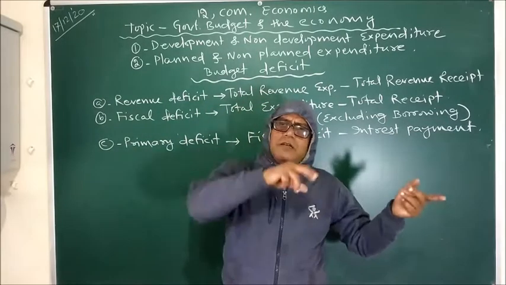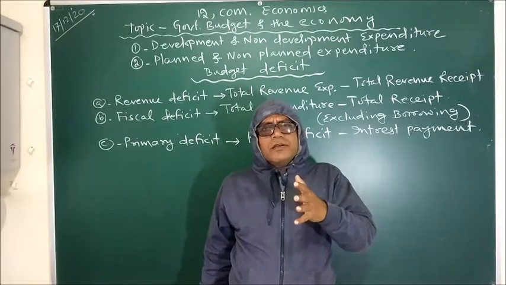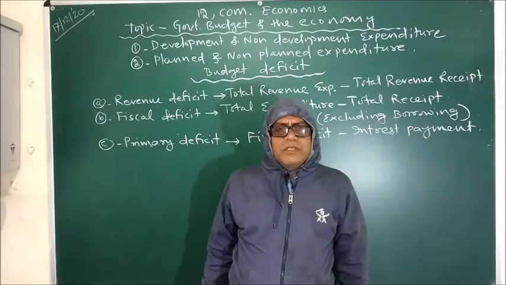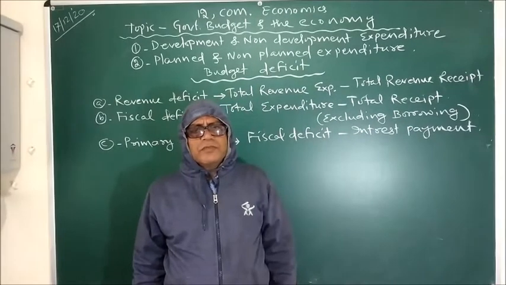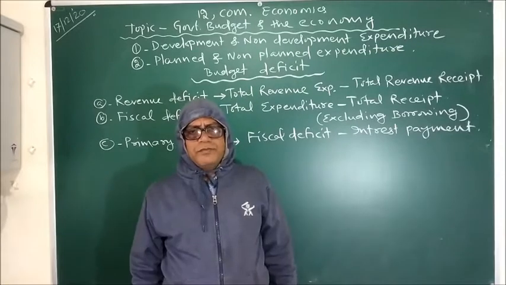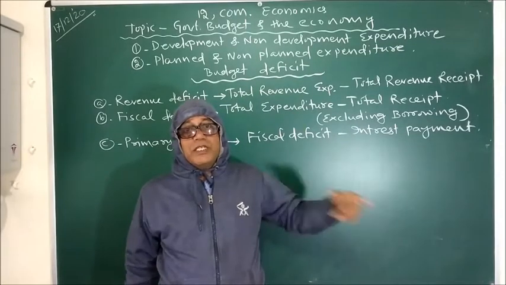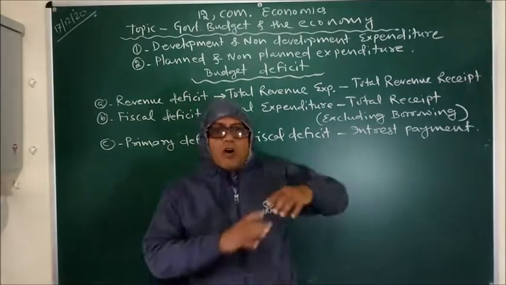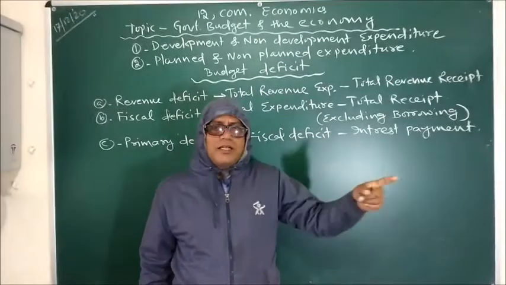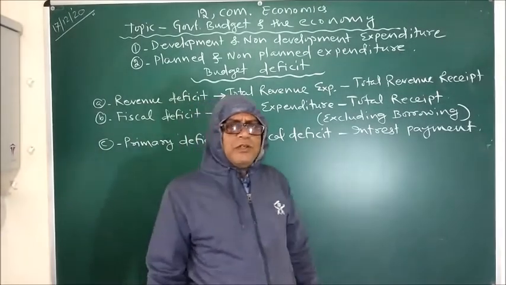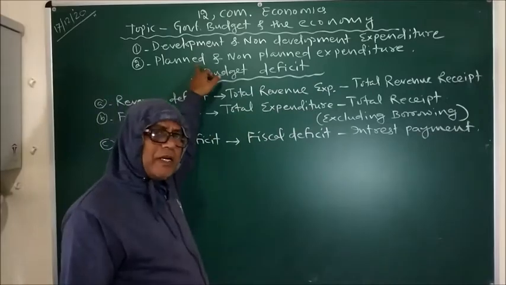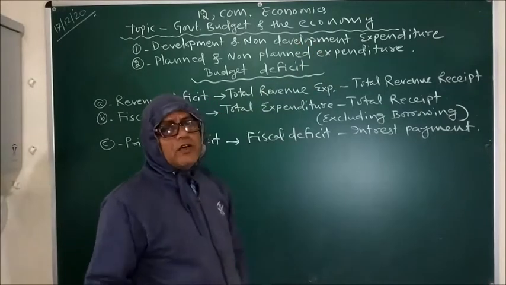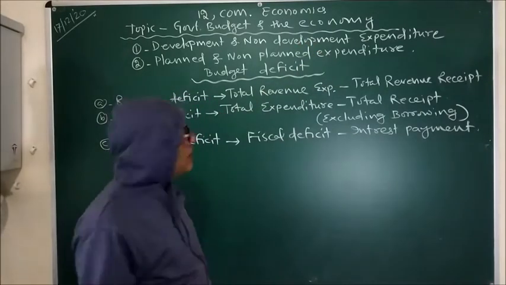So all the expenditure made by government as help to flood victims or cyclone victims or tsunami victims, these are non-planned expenditure. Government cannot make a plan for these. Only what government can do is keep a fund to meet unexpected expenditures like this. Thus, government has to meet some planned expenditure and some non-planned expenditure. So these are different types of expenditure that government has to meet in the economic year.